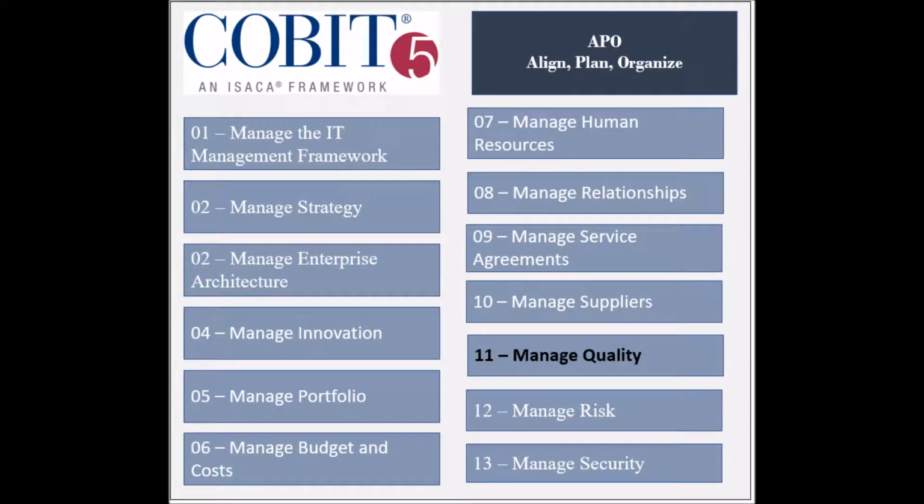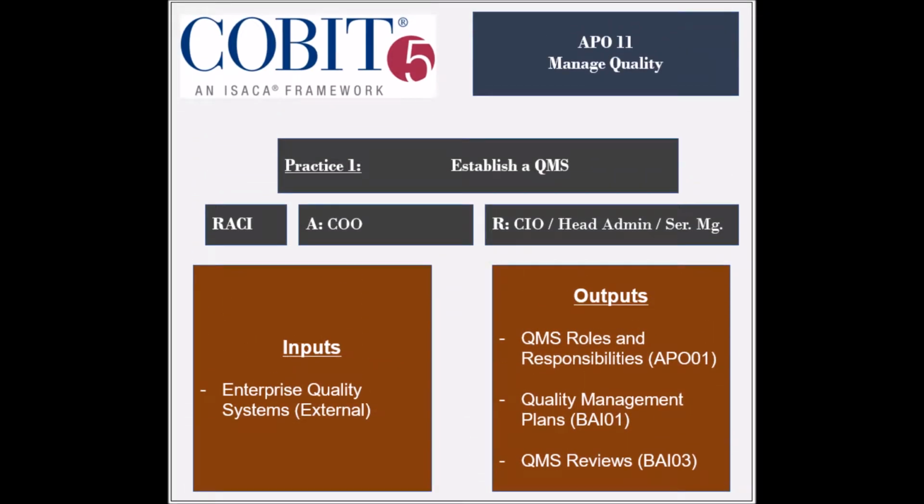The 11th process of the Align, Plan and Organize domain, called Manage Quality, has 6 practices. The first practice is to establish a quality management system.